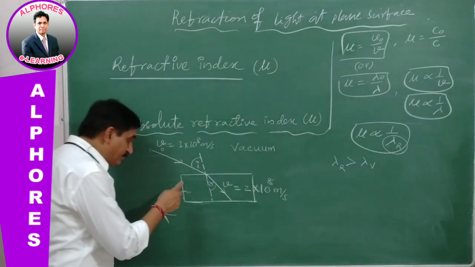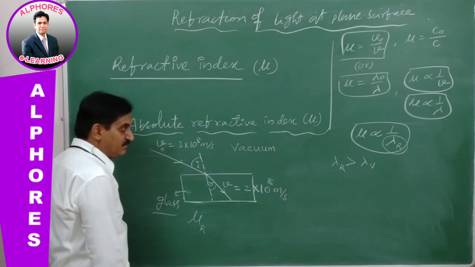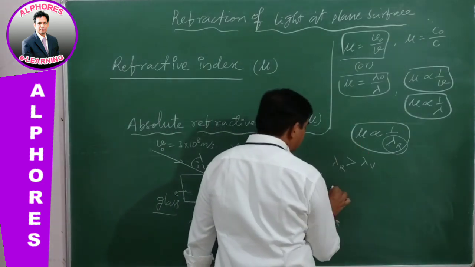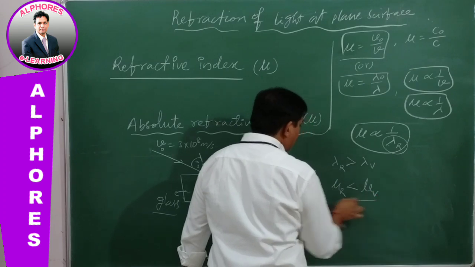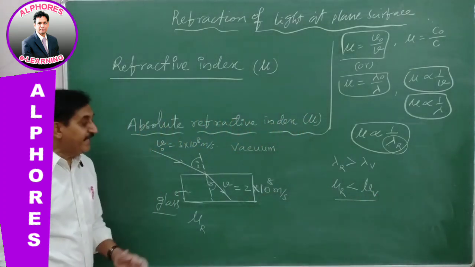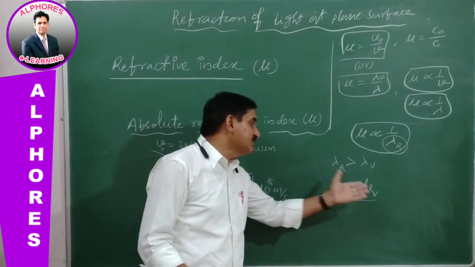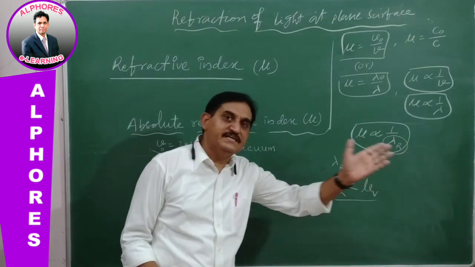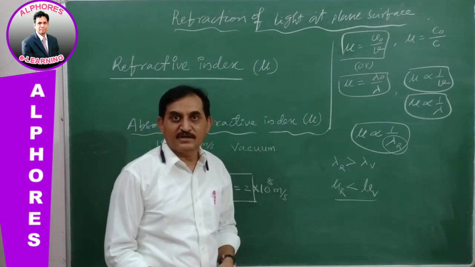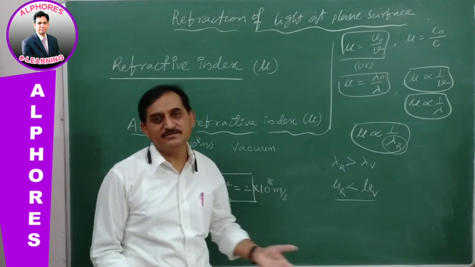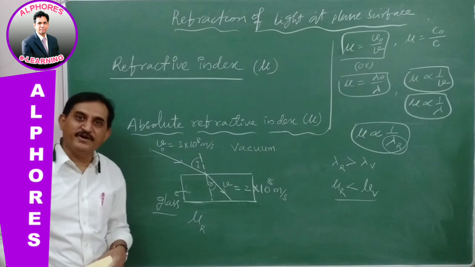Therefore, for the same glass, the refractive index of red color is smaller than the refractive index of violet. So in accordance with this order of wavelengths, we can get different refractive indices for the same material based on its color. Color, or wavelength; color in the sense of wavelength of the light. So this is a very important point.